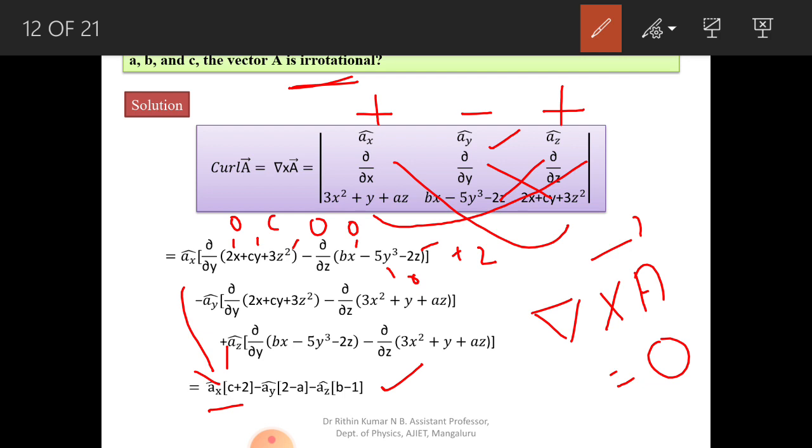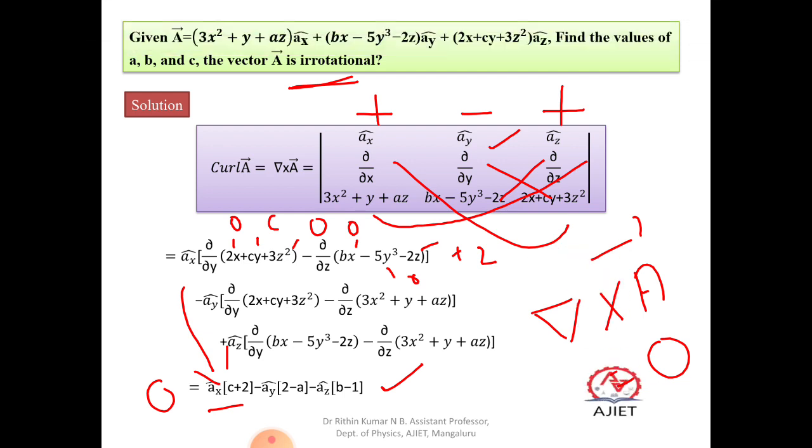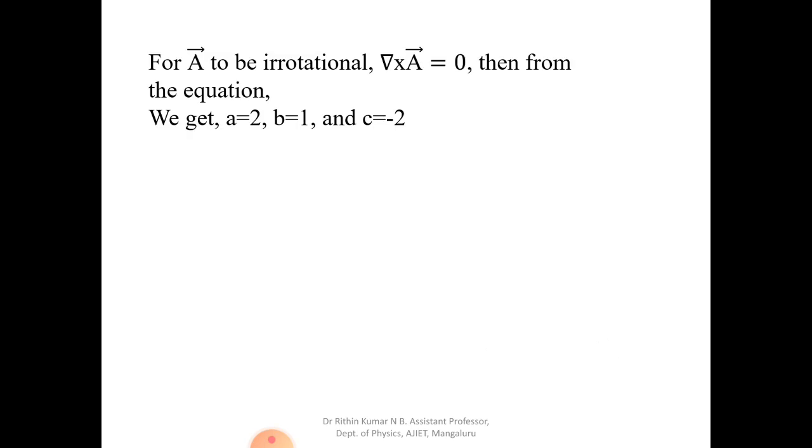So what happens here is, since this is an irrotational vector, we can write 0 here itself. So 0 is equal to this much, okay. Then we can solve this one by using the inspection method. So using the inspection method, del cross a is equal to 0.